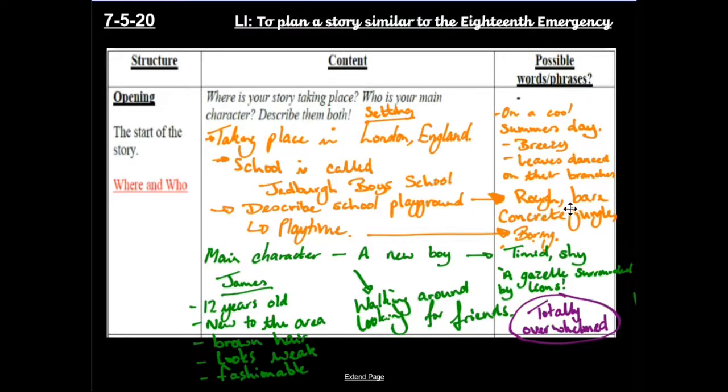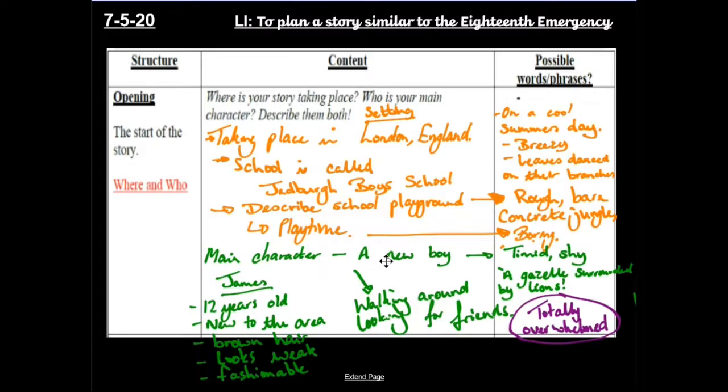Describing the school playground, I'm going to describe it as rough, it's bare, it's a concrete jungle. Okay, metaphor, it's a concrete jungle. Playtime's boring, and I know what I'm going to be writing about in this first paragraph. That's going to include a good 7, 8, 9 sentences just on describing the place, before I even get to my main character and what he's doing there.